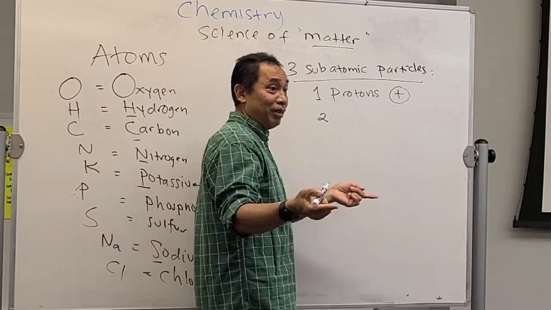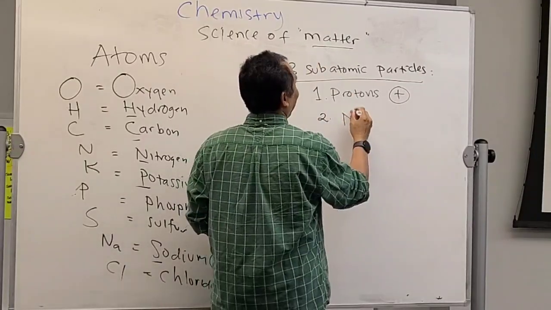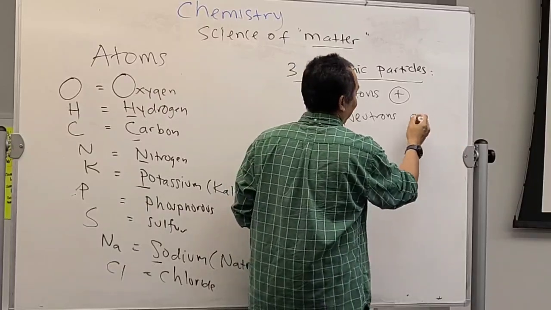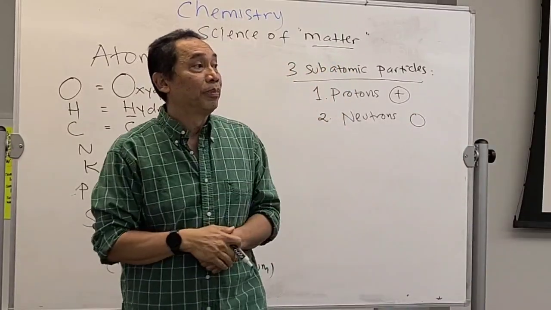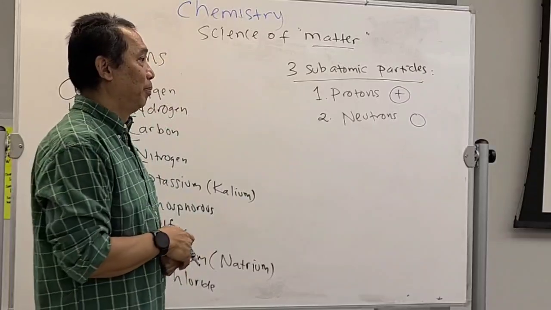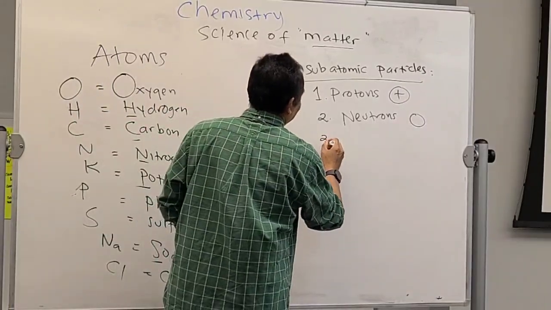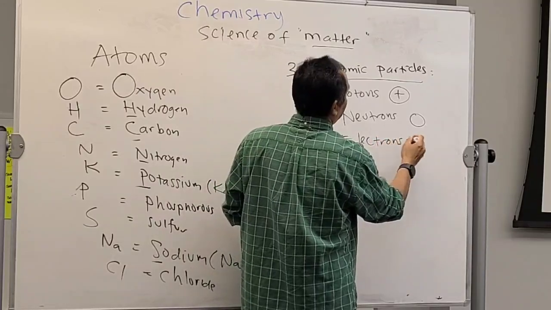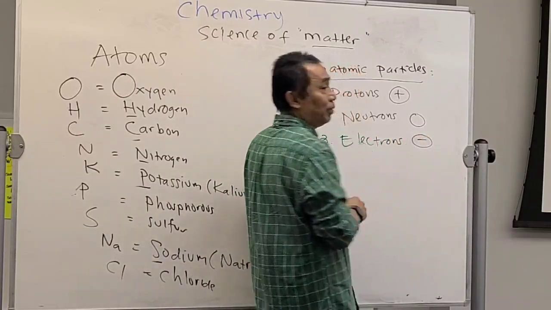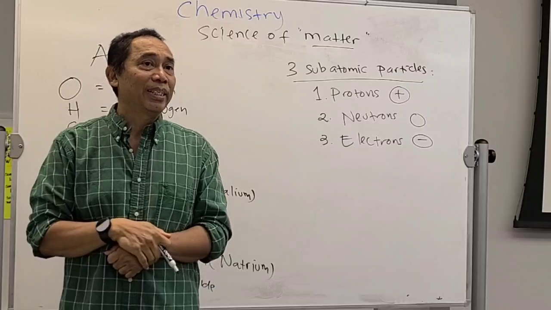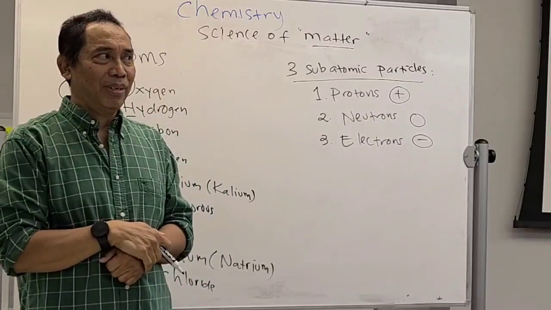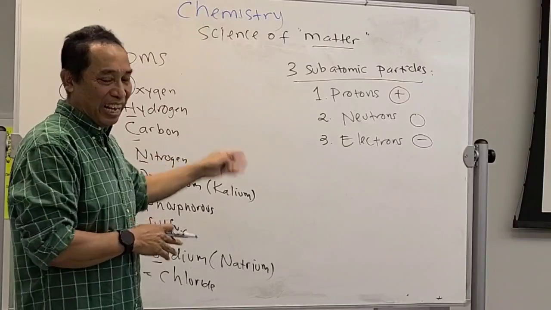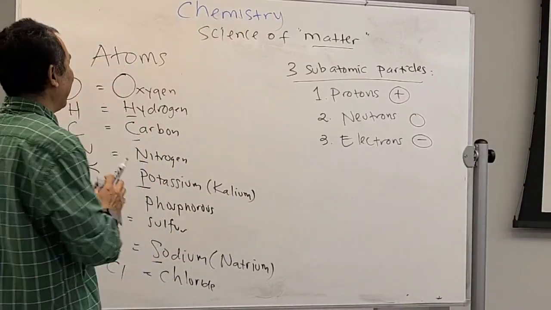Neutral, like Jimmy Neutron. Did you watch Jimmy Neutron? Smart guy? Okay. Neutron, which is neutral. The last one, electron. And this one carries what? Negative charge. That's it. Every atom will have these 3. And every atom will also have the same structure.